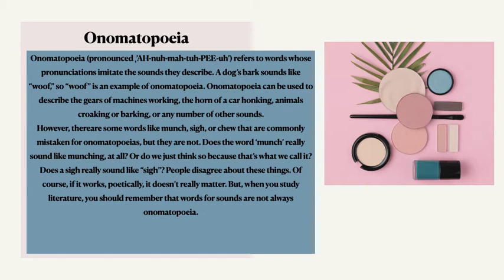However, there are some sound words like munch, shh, or chew that are commonly mistaken for onomatopoeias, but they are not. Does the word munch really sound like munching at all? Or do we just think so because that's what we call it? Does a shh really sound like shh? People disagree about these meanings. Of course, if it works poetically, it doesn't really matter. But when you study literature, you should remember that words for sounds are not always onomatopoeia.